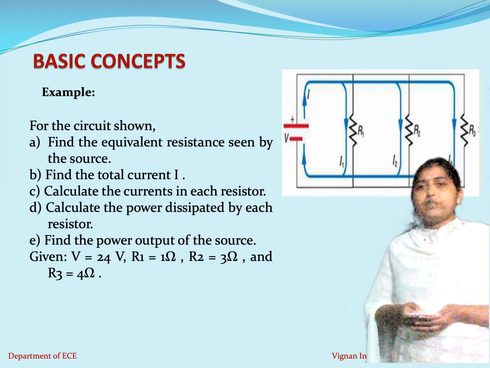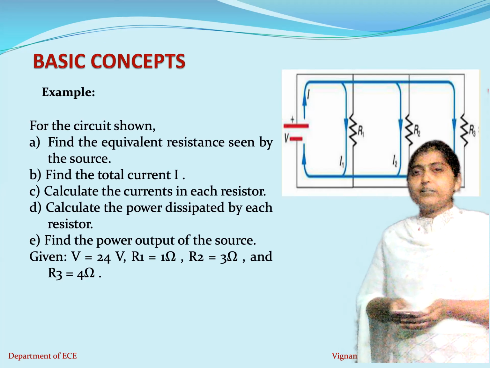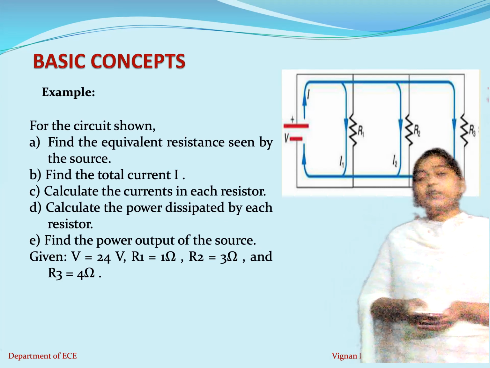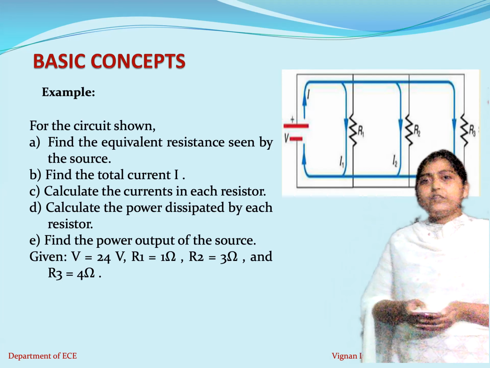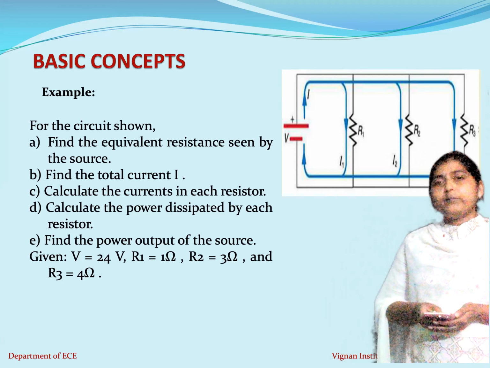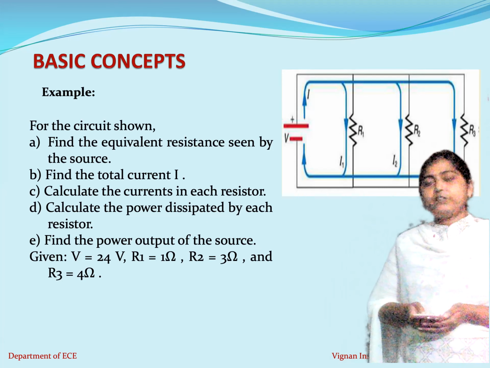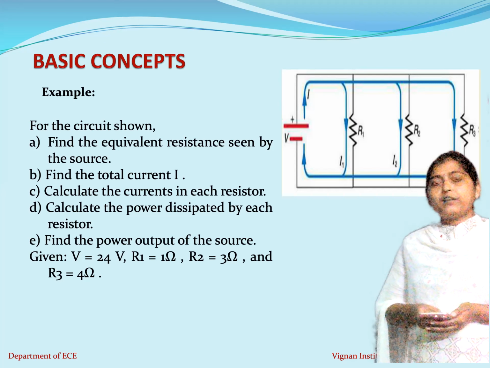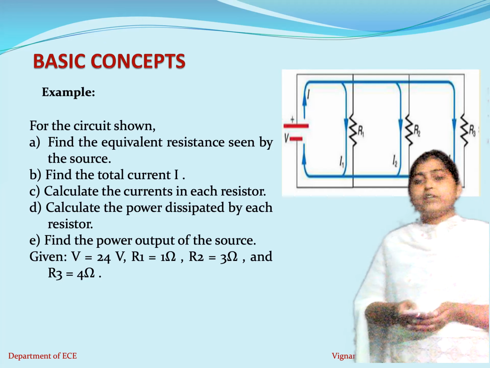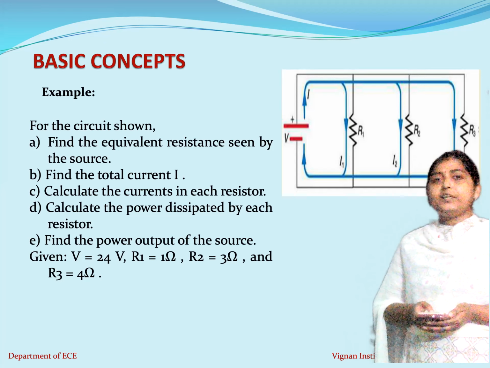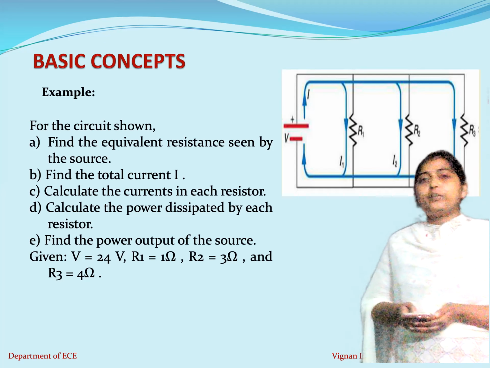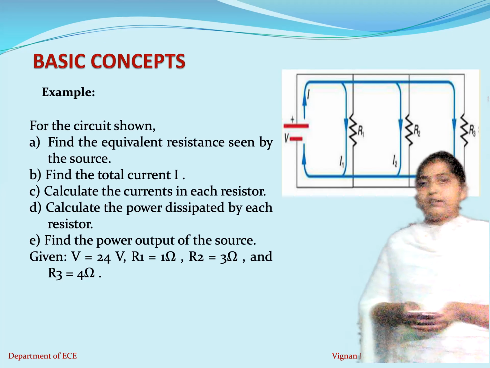Just now we discussed how to calculate the equivalent resistance for parallel resistors: 1/R equivalent = 1/R1 + 1/R2 + 1/R3. The R1, R2, R3 values are given here, so just substitute them, calculate 1/R equivalent, then make it R equivalent. You will get the equivalent resistance of the parallel combination of R1, R2 and R3.